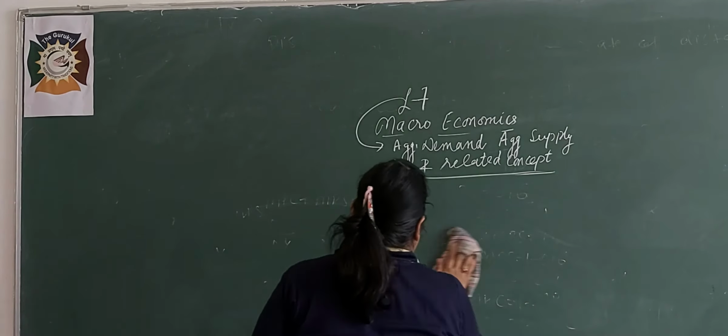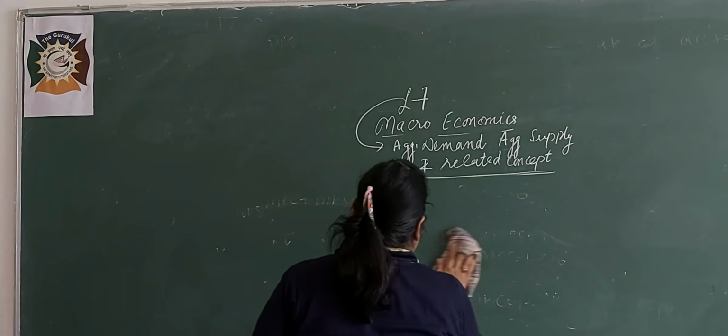How is it? APC means C upon Y. APS means S upon Y. I will take LCM Y: C plus S is equal to Y, and Y will be cut by Y, so the answer will be 1. The next equation: APC is equal to 1 minus APS, and APS is equal to 1 minus APC.